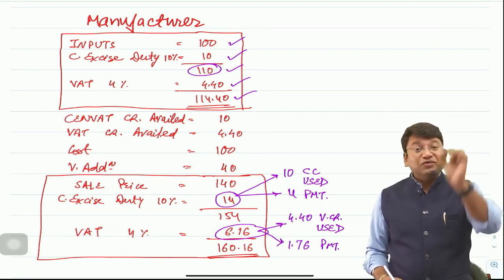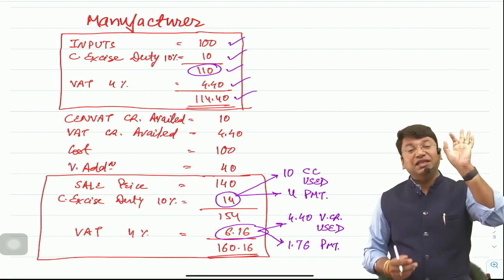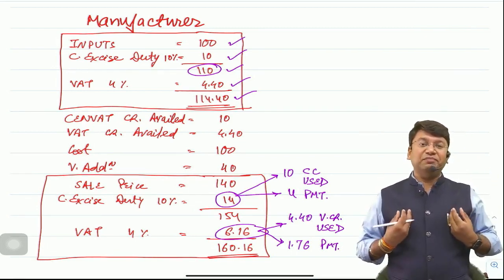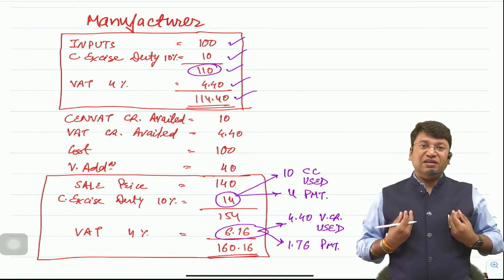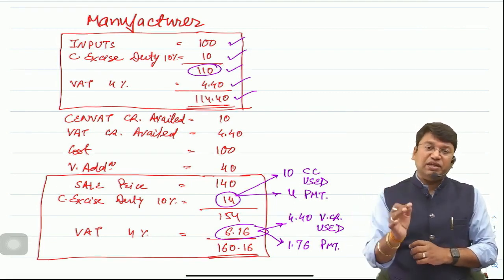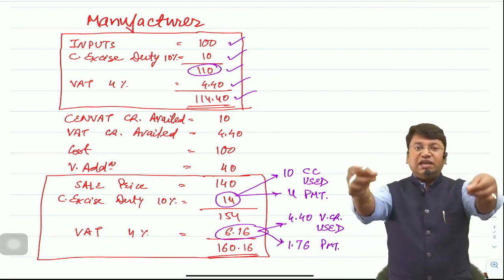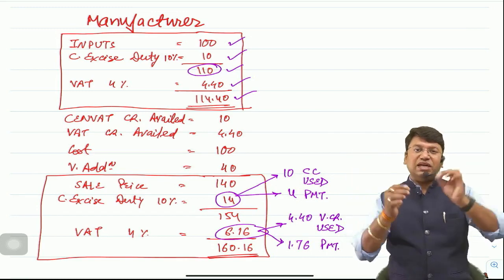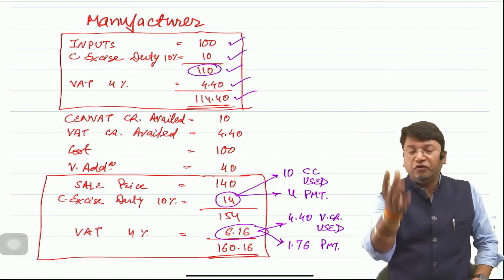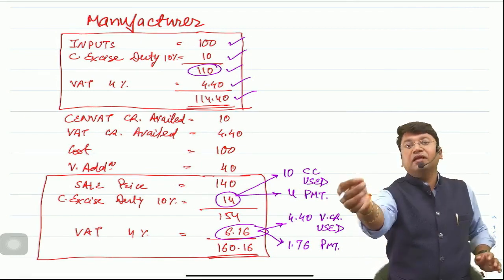So this is the invoice on which excise was charged and VAT was also charged by the manufacturer, because these are indirect taxes. The manufacturer of inputs will sell the goods to the customer and issue the invoice mentioning excise as well as VAT. He will collect the taxes from the customer and pay them to the government. So the total amount comes to 114.40. This is the invoice which the supplier will issue to the customer.